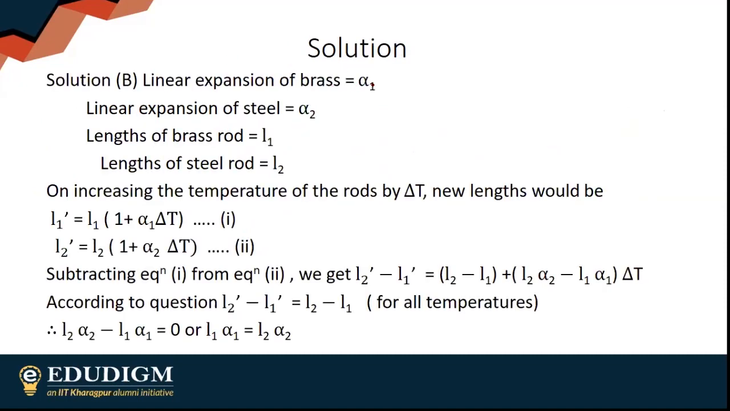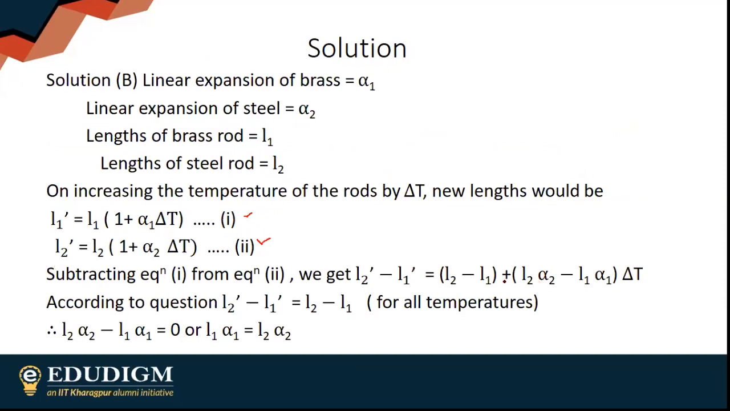Linear expansion of brass is alpha 1, linear expansion of steel is alpha 2. All these are given on increasing the temperature of the rods by delta T. Obviously, new lengths will be this. L1 dash will be L1. It has always done linear expansion. So obviously, subtracting equation 1 from equation 2, I will get L2 dash minus L1 dash will be equal to what?